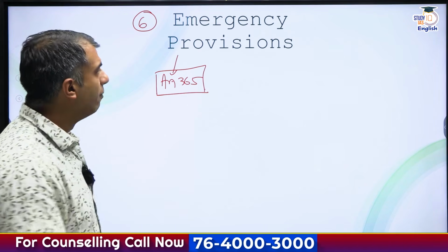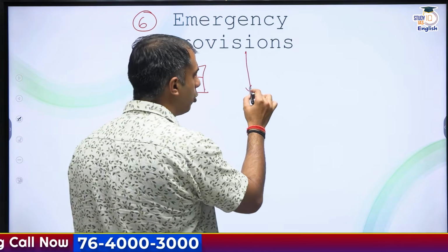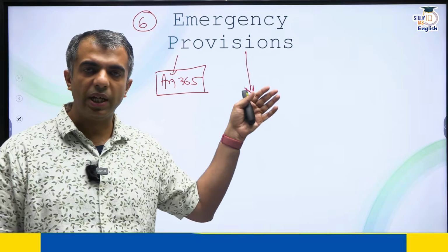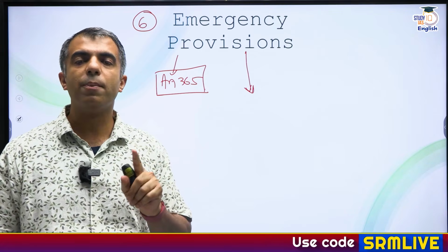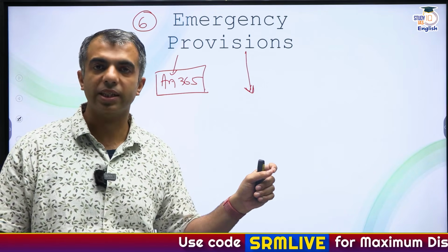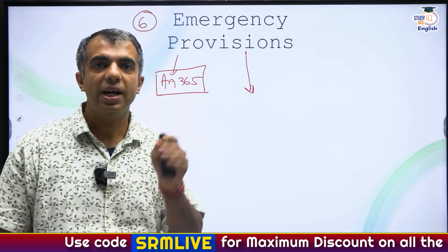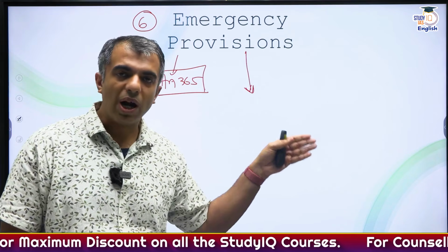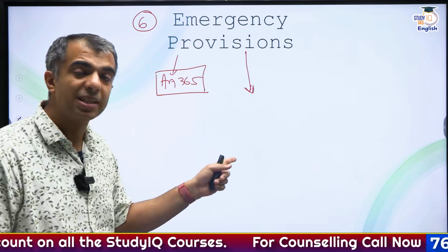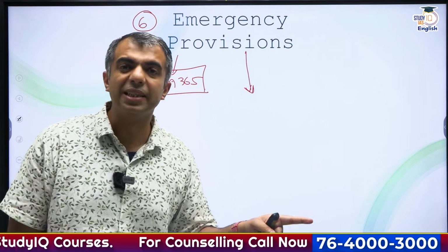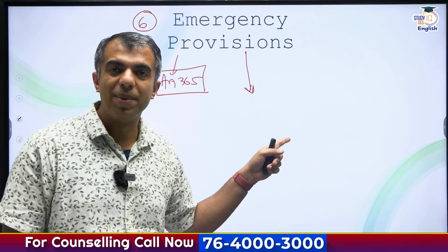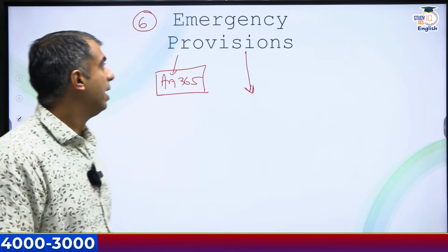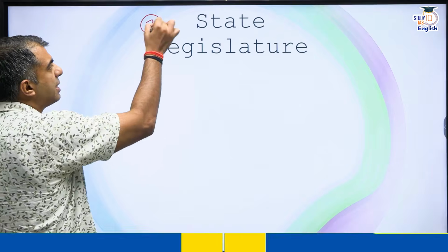Along with this, not only with respect to the emergency provisions, also remember in which all conditions the exceptions are given, specifically in the case of Article 356. So what all are the exceptions given, and previously what all have been the recommendations on the emergency provisions through the center-state relations various committees. Next, moving on to the state legislature.